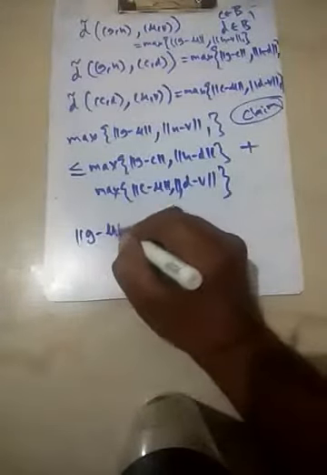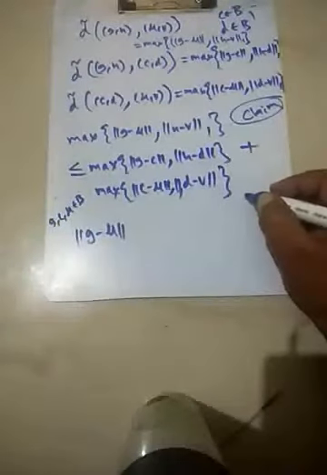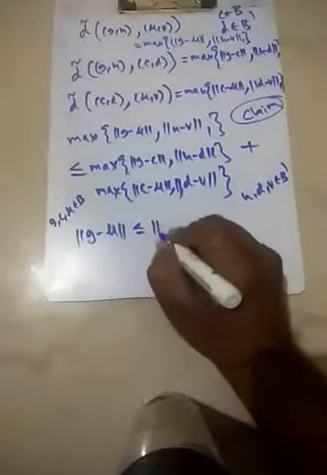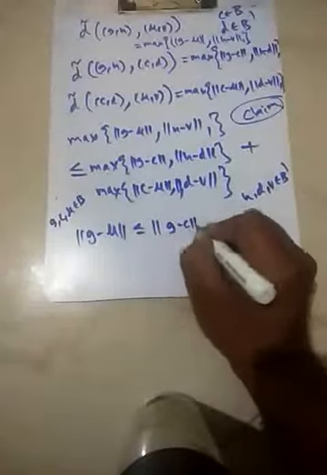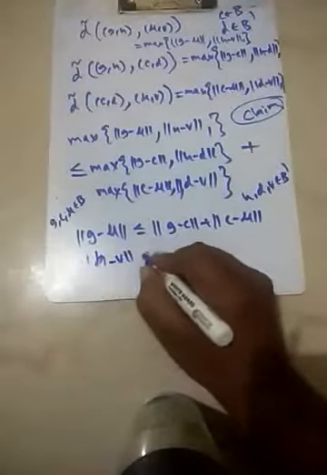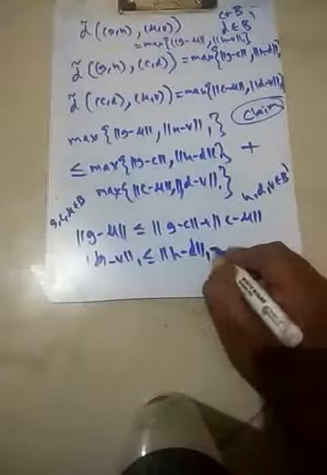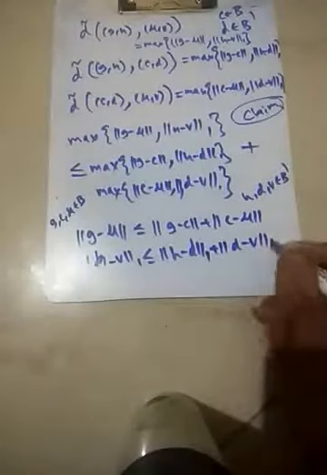Since the norm of g minus u, where g, c, and u are all terms in B, and h, d, and v belong to B', is always less than or equal to the norm of g minus c plus the norm of c minus u, and the 1-norm of h minus v is less than or equal to the 1-norm of h minus d plus the 1-norm of d minus v.